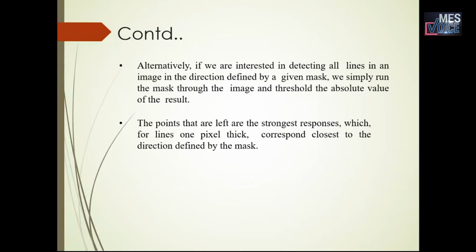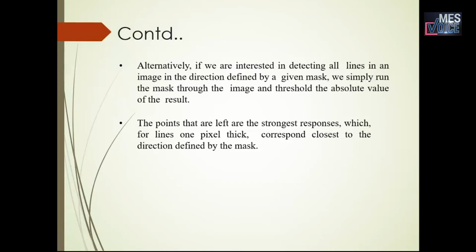Alternatively, if we are interested in getting all lines in an image in the direction defined by a given mask, we simply run the mask through the image and threshold the absolute value of the result. The points that are left are the strongest responses, which for lines 1 pixel thick correspond closest to the direction defined by the mask.